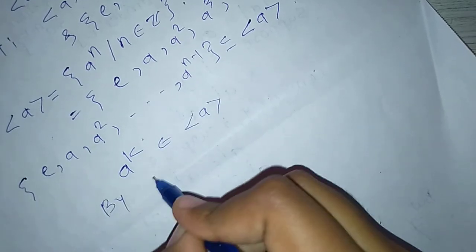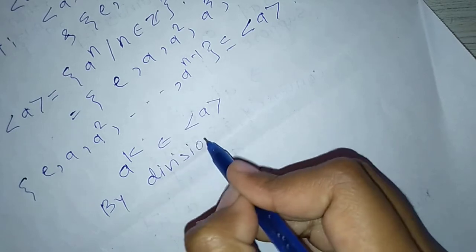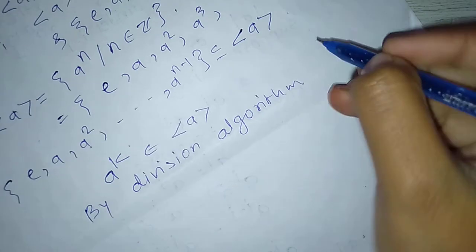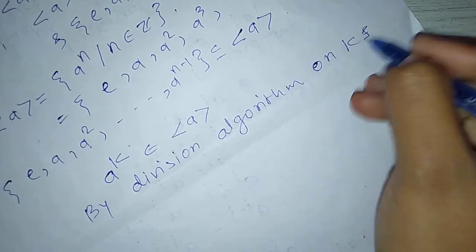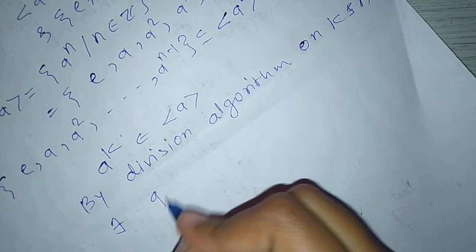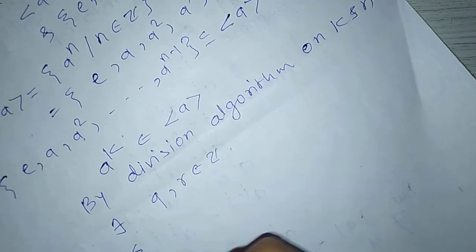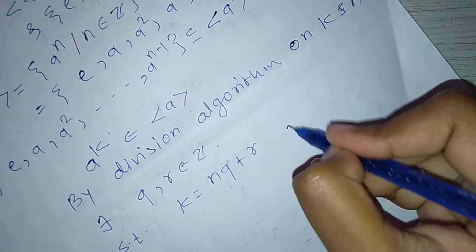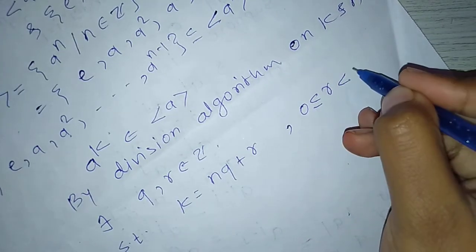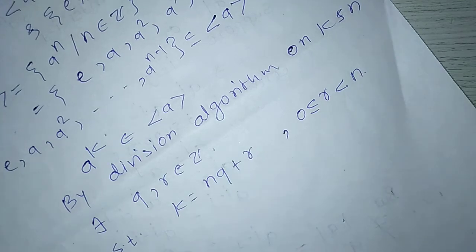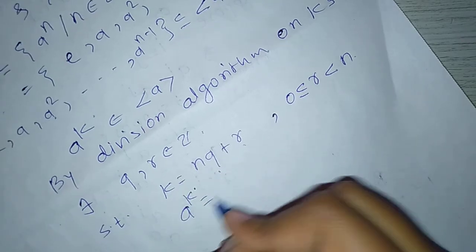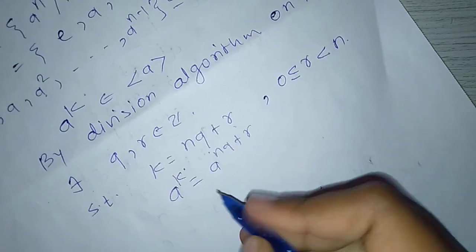Now take any arbitrary element a raised to k belonging to the set generated by a. By the division algorithm on k and n, there exist integers q, r belonging to Z such that k equals nq plus r, with 0 less than or equal to r less than n, the condition on r and n. Now k equals nq plus r means a raised to k equals a raised to nq plus r.